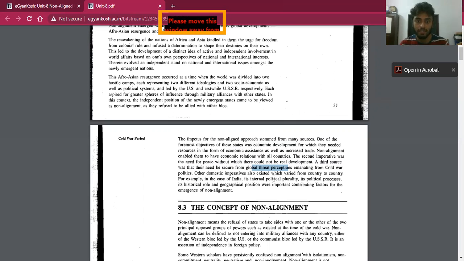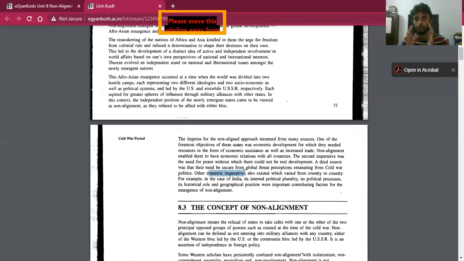And fourth, some domestic imperatives were also there. Take the example of India. India is a pluralistic country, so it had plural political ideologies. There were communist-leaning groups, liberal-leaning groups, and capitalist-leaning groups. If India had gone with the USSR, it would have pleased one section in the country and displeased another.